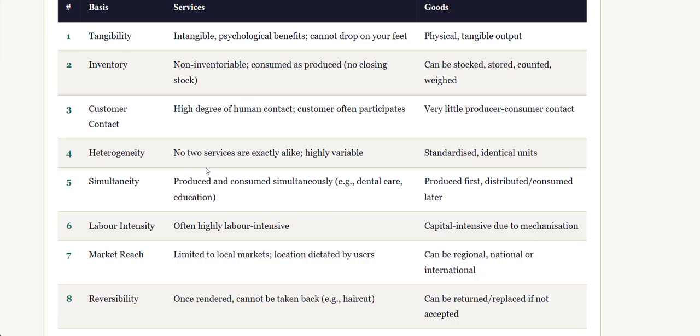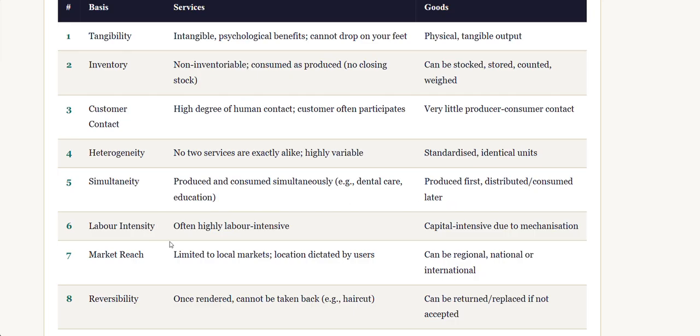In the case of heterogeneity, no two services are exactly alike, they are highly variable. But in goods, there are products that are very similar, or standardized products too. On simultaneity, services are produced and consumed simultaneously. A service is produced at the same time it is consumed. In goods, the goods are first produced, then distributed, then consumed later.